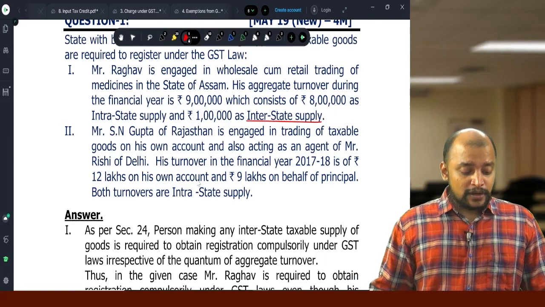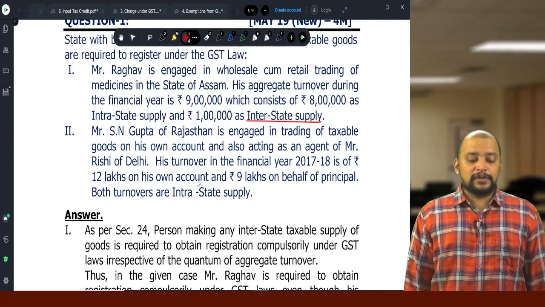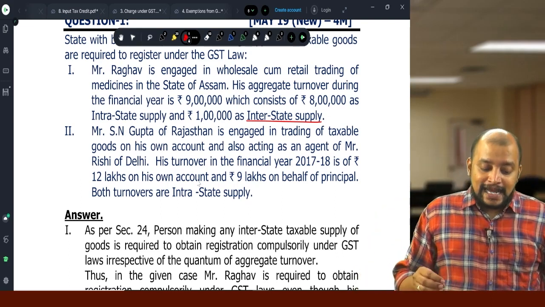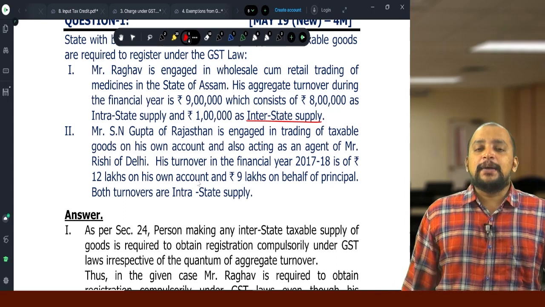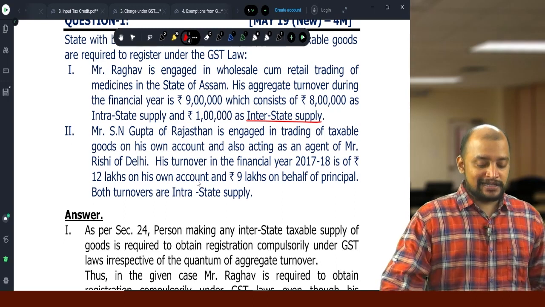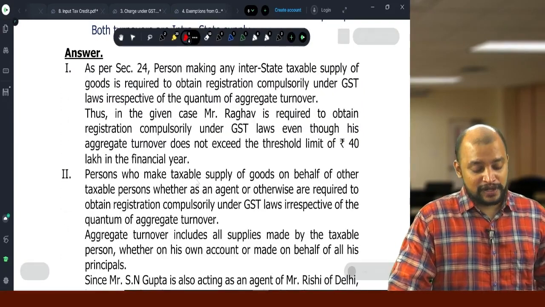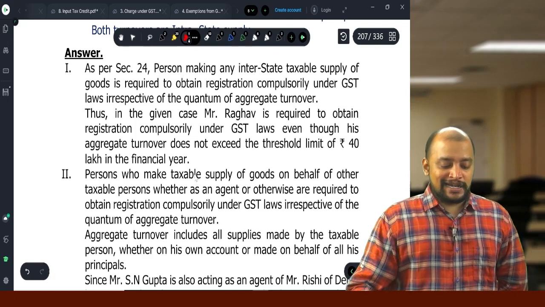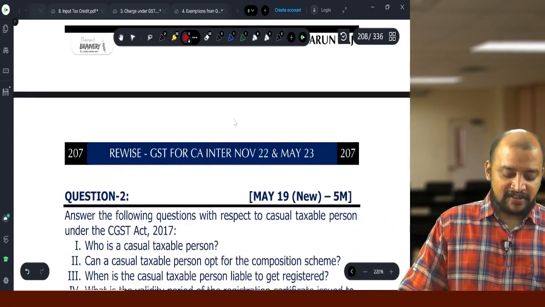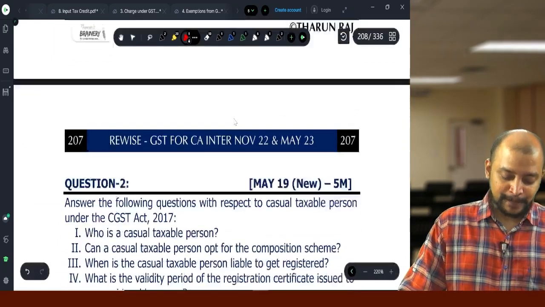Then Mr. S.N. Gupta of Rajasthan is engaged in trading of taxable goods on his own account and also acting as agent of Rishi of Delhi. A person who is acting as agent on behalf of supplier is also compulsorily required to get registered. So, 2 cases, the reference is section 24: a person who is making interstate supplies; second case, a person who is an agent acting on behalf of principal. Compulsory registration irrespective of the threshold limit.